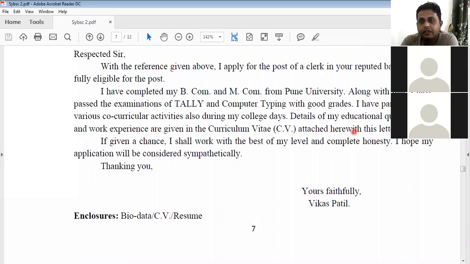And see, the candidate has mentioned that a separate CV, separate biodata has been attached with this letter. Okay, so the detailed information is available in the CV. So no need to give full information in this letter because information is available on a second page, that is on a separate sheet, that is CV, right?